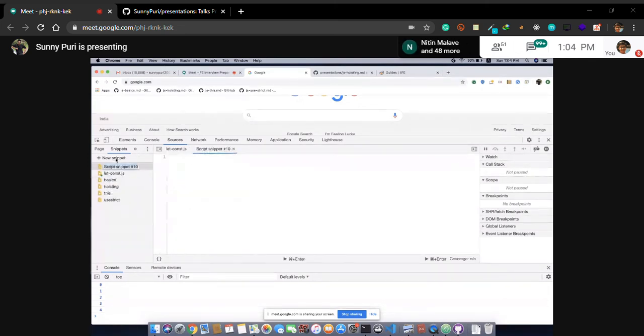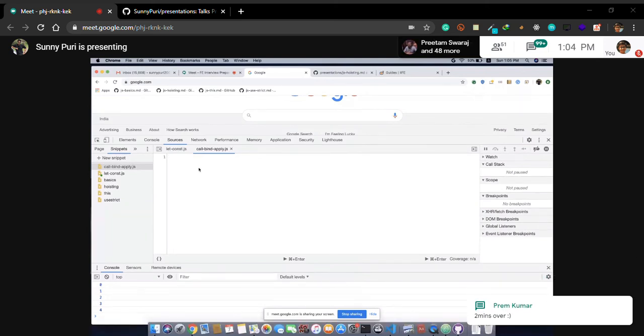So let's create a new code. Yeah, Prikam, it's not that tough. I started with Infosys and stayed there for 3 years. After that, I got a product-based company.